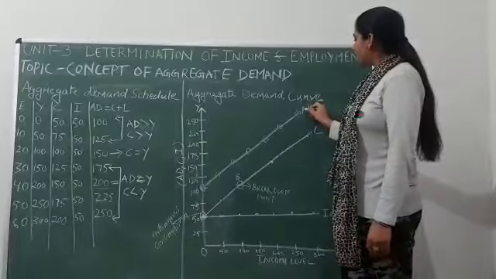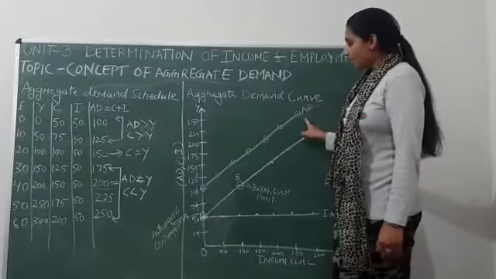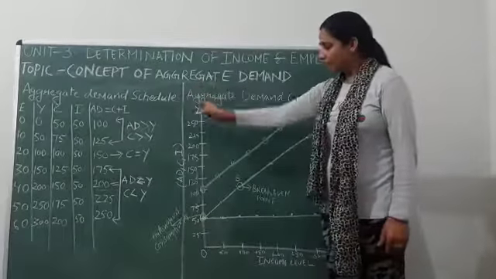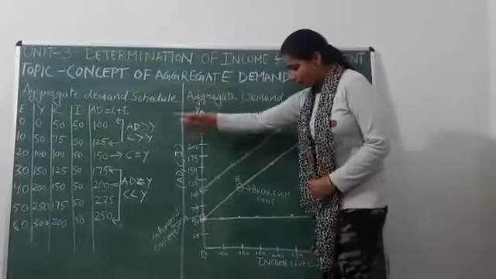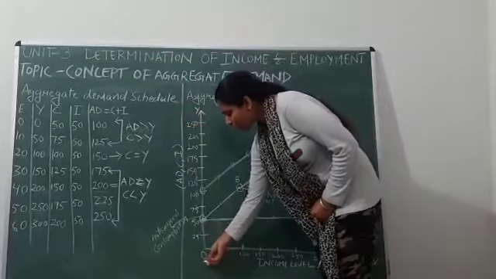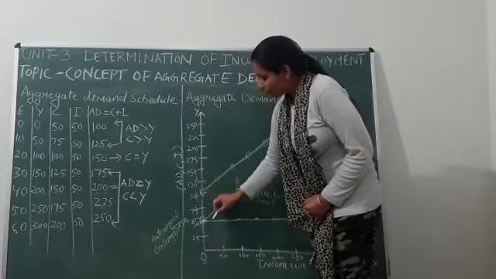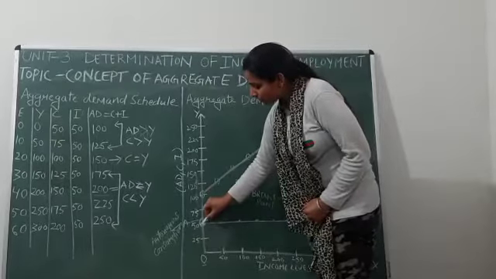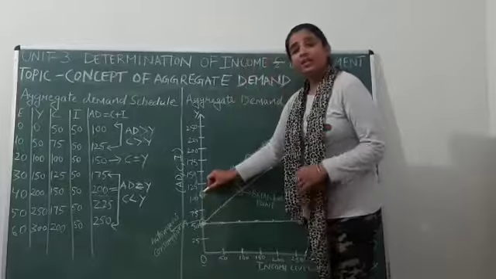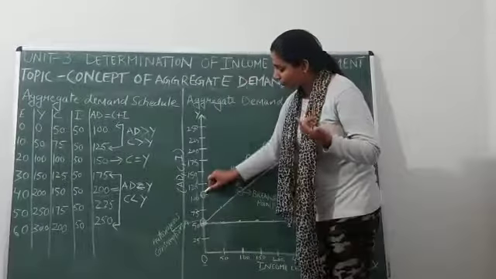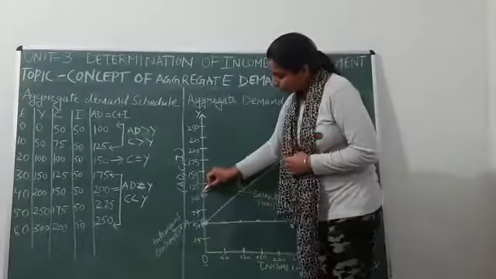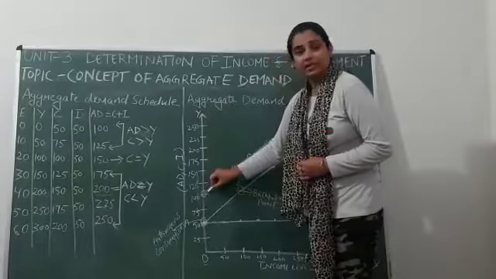Then we have aggregate demand. Whatever the values of aggregate demand are, now we will plot them. At zero level of income, aggregate demand is 100. So same as consumption, aggregate demand will also not start from the origin. It will also originate from the y-axis only.